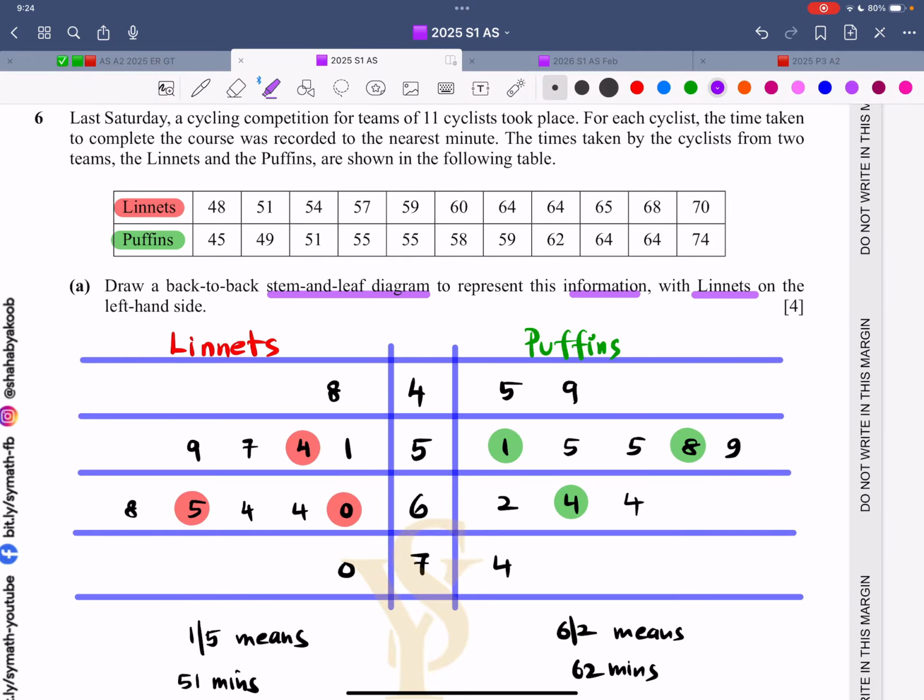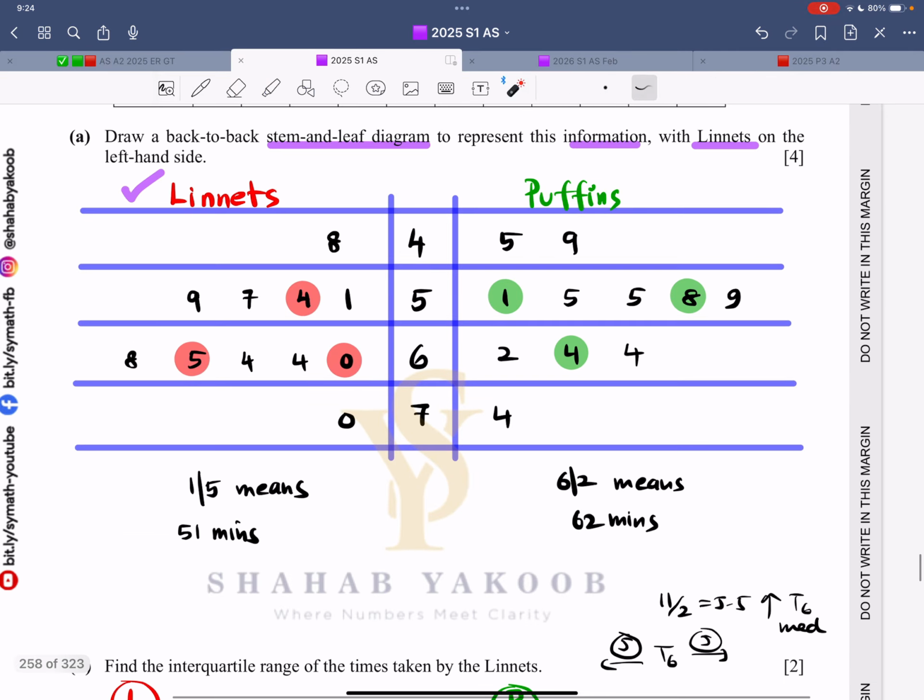Follow the instructions on the left hand side. So now this is pretty basic stuff, no time wasting, except don't forget to write the key. So this is read this way, and this one is read this way. Now if I need the median, I know that 11 divided by 2 is 5.5, rounded up, that is the sixth value: 1, 2, 3, 4, 5, 6. So this is the median over here. This one is the median. This is the median over here.